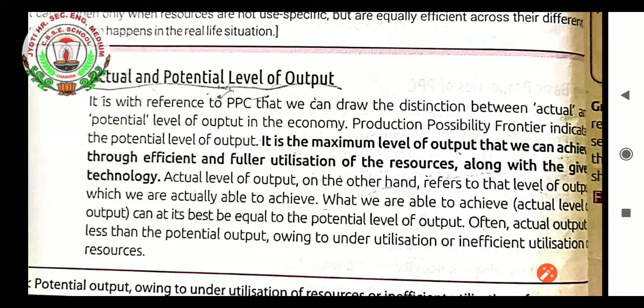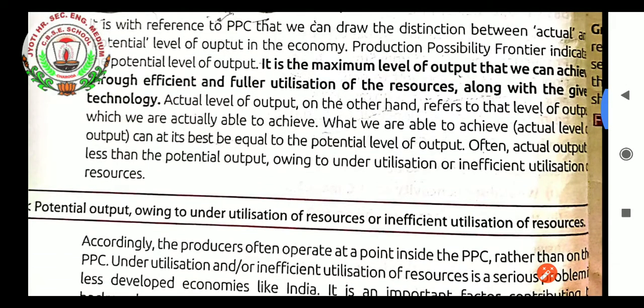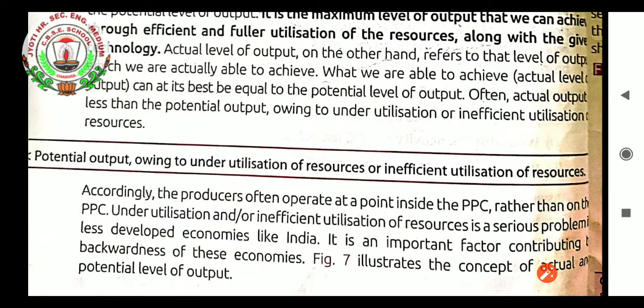It is the maximum level of output that we can achieve through efficient and fuller utilization of the resources along with the given technology. Actual level of output, on the other hand, refers to that level of output which we are actually able to achieve. What we are able to achieve is, at its best, equal to the potential level of output. Often actual output is less than the potential output owing to underutilization or inefficient utilization of resources.